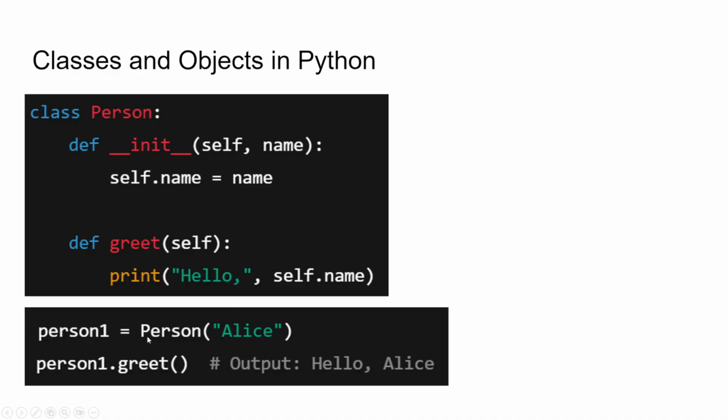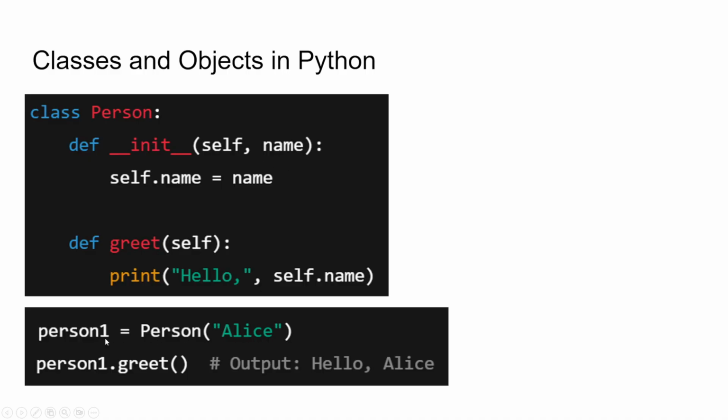Init is a function which is called when we create an object from this class. If you see person1, it is taking an input parameter at the class name level. So this is called a constructor. This init method is called a constructor. It accepts two parameters. Self is the reference to this class itself and name is the parameter. So when calling, we again don't need to send the self key here. The person constructor will only take the name.